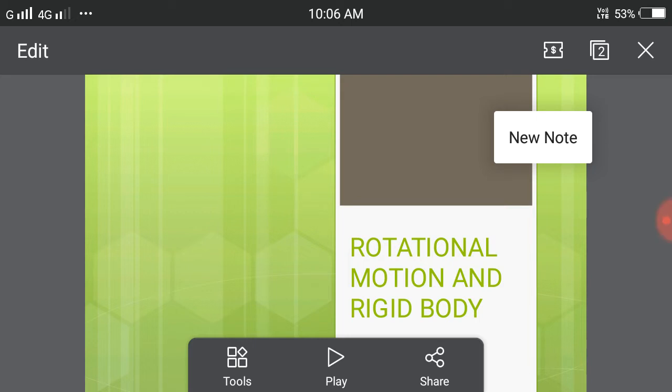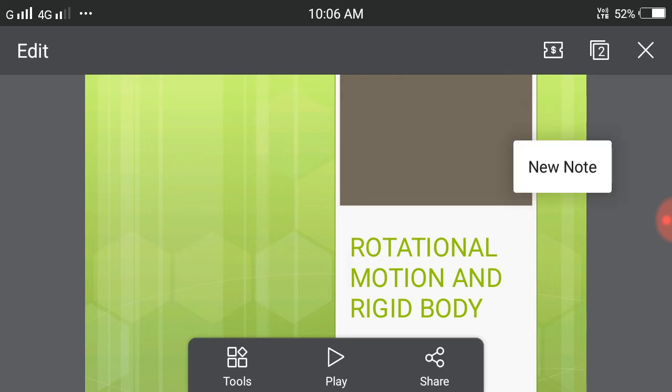A rigid body is a body whose shape and size cannot change when an external force acts on it. The motion of a rigid body has two types: first, translational motion; second, rotational motion. Now we discuss them one by one. First, translational motion.